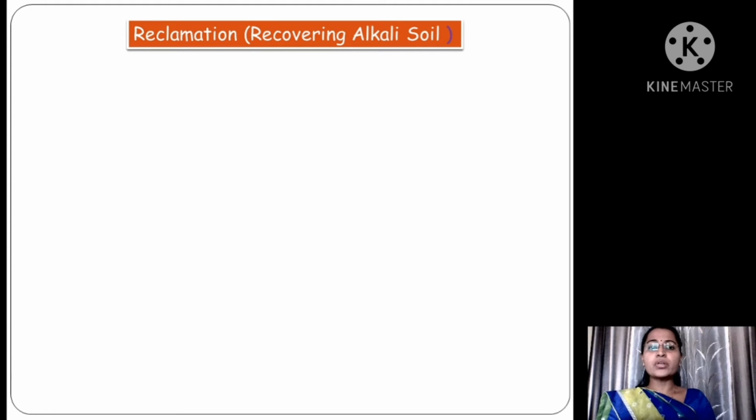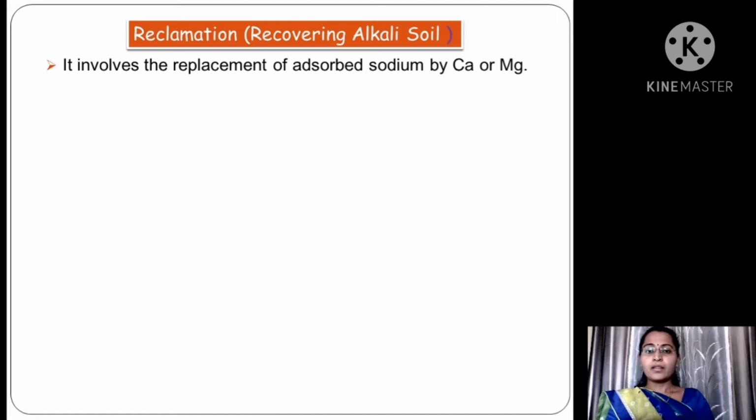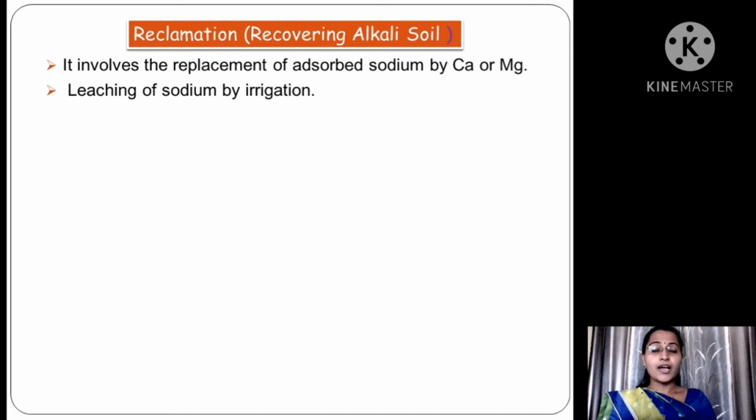Therefore, to recover alkali soil we have to take a reclamation process. How can we minimize the concentration of sodium? It involves the replacement of adsorbed sodium by calcium or magnesium, as well as leaching of sodium by irrigation.